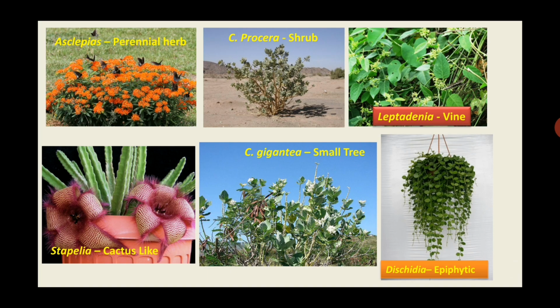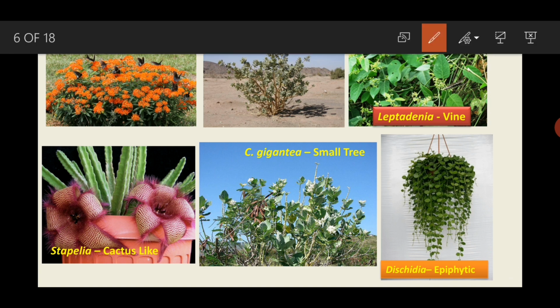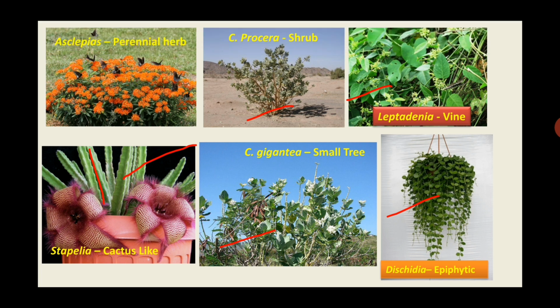Then here you will find a perennial herb, that is Asclepias. Then a shrub Calotropis procera. Then Leptadenia, which is a vine or climber. Then Stapelia, which is a cactus like plant. So see, there are cactus like structures or stem in this Stapelia. Then Calotropis gigantea is a small tree, and Dischidia is an epiphytic plant belonging to this family Asclepiadaceae. These are the variations of the habit found in family Asclepiadaceae.